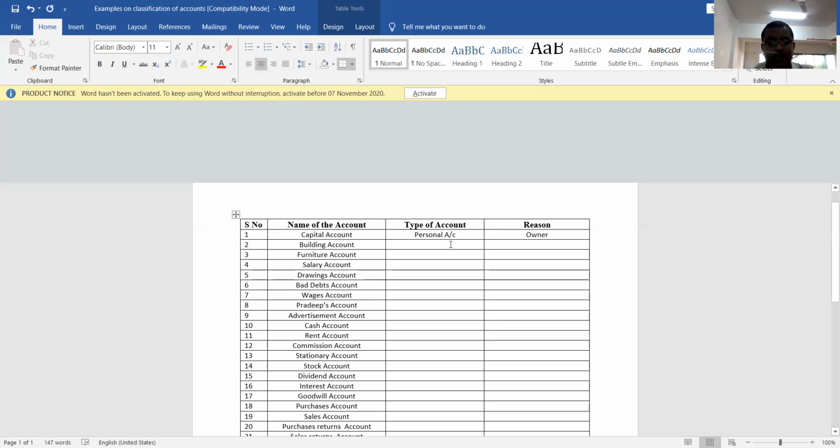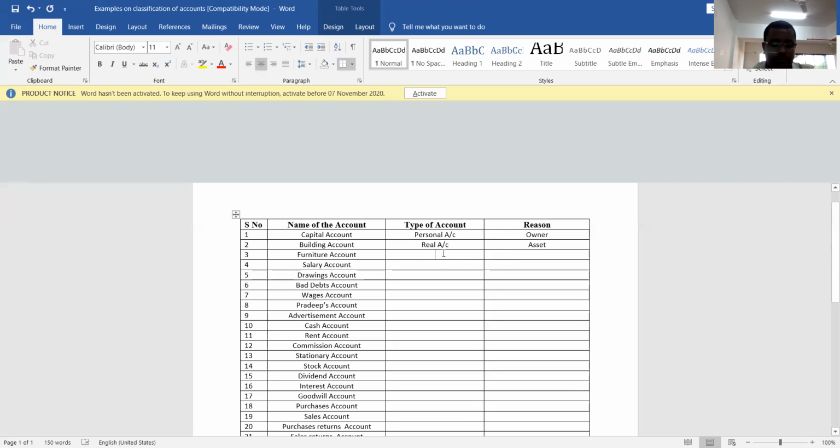Okay, let us move to second one. That is building account. What is building? Building is nothing but it is asset of the firm or it is property of the firm. So which account deals with property? Yes, real account, it deals with the property. So building is a real account. Why it is real account? Because it is asset.